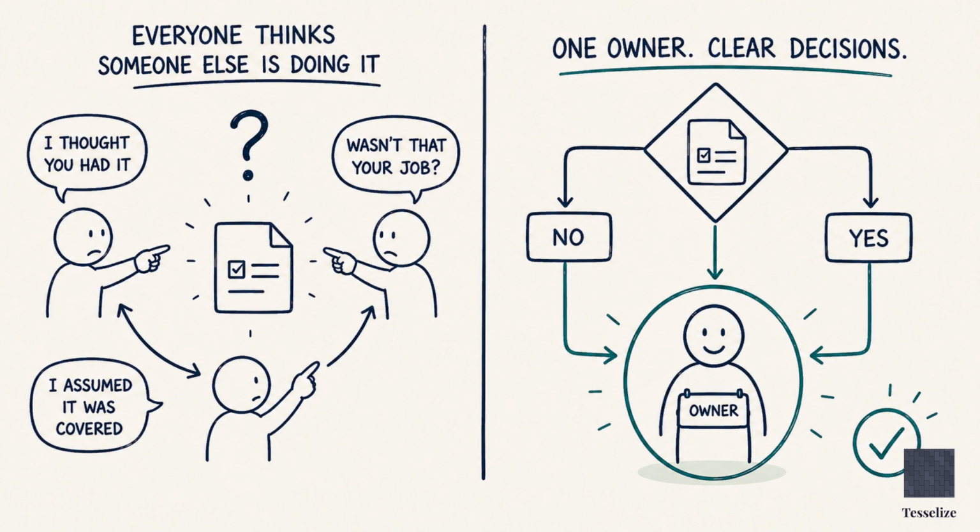Most companies try to fix this with a bigger org chart. More levels, more boxes, more reporting lines. And it makes things worse because an org chart shows who reports to who, not who owns what. Those are completely different questions.